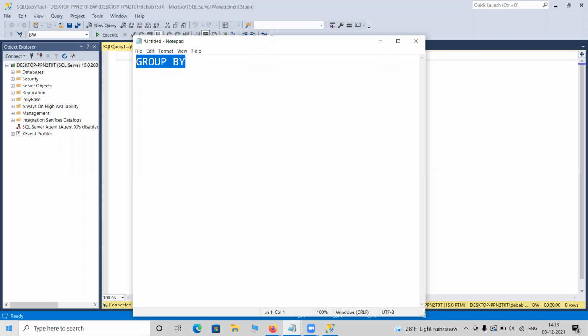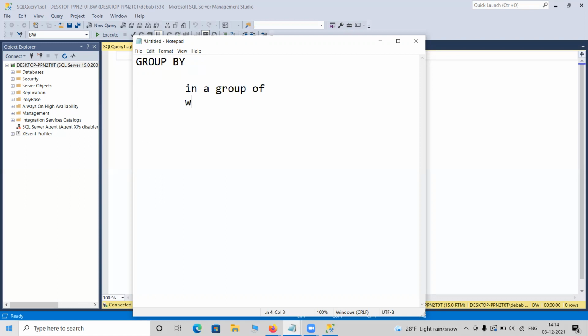You need to know the pulse of the group by, how exactly the syntax behaves, and what you should write when an actual scenario or requirement comes in your professional area or in your college or anywhere. So how to write that group by statement and when to write it, you need to know. So group by, in normal language, means in a group of.